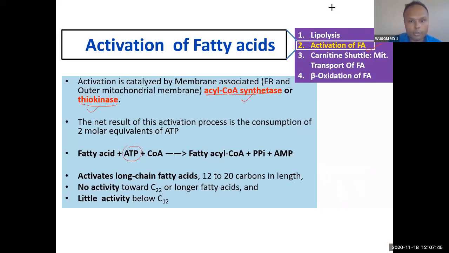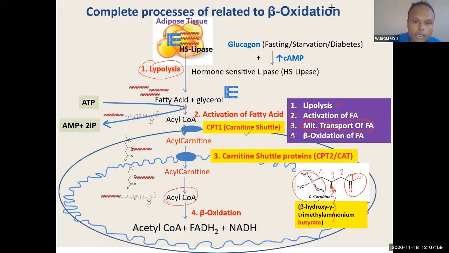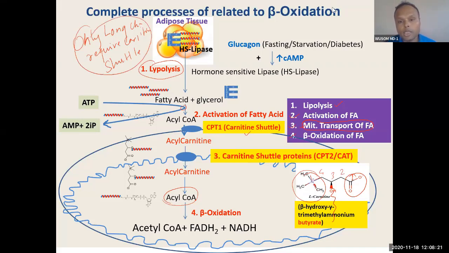And you know, 1 ATP is consumed and it will convert into AMP. That means it is equivalent to 2 ATP. And remember, only long chain fatty acid is transported through the carnitine shuttle. Only long chain require the carnitine shuttle, not medium chain and short chain.